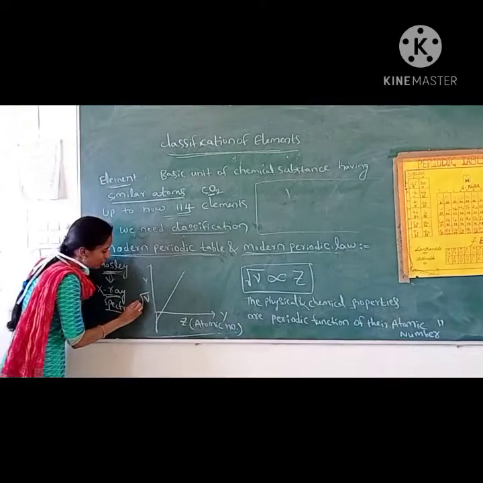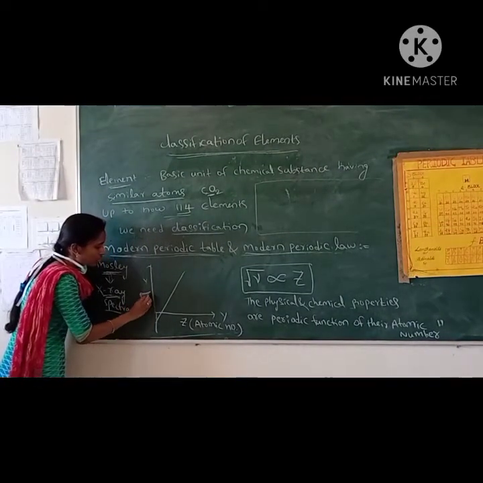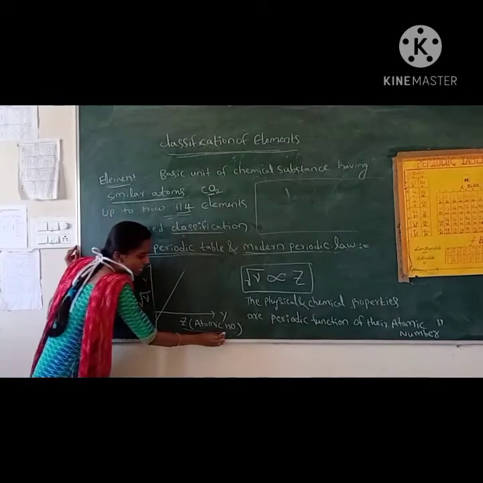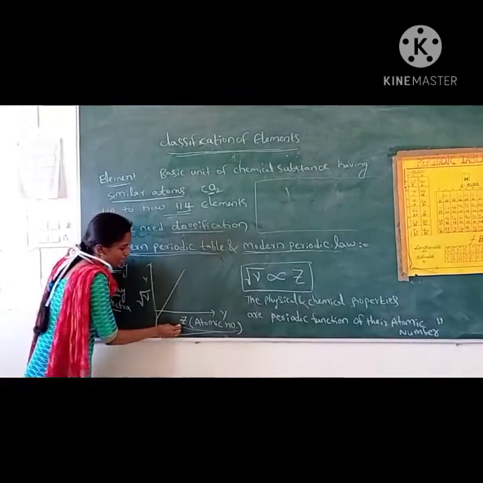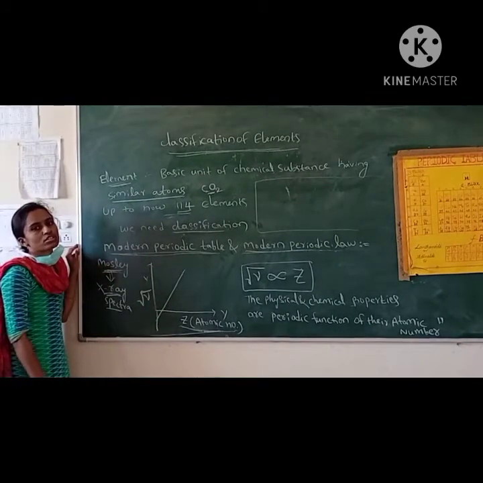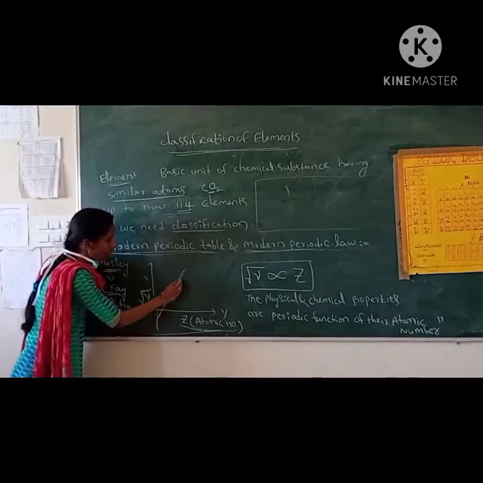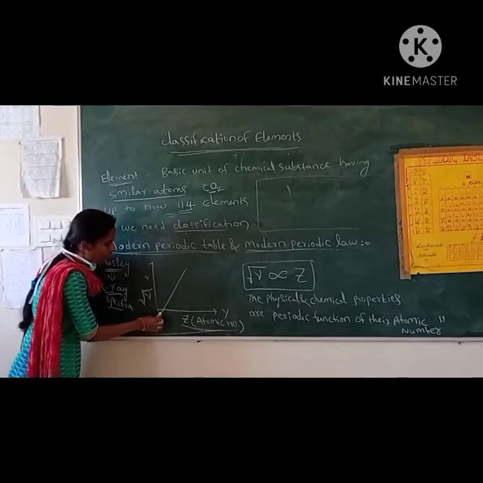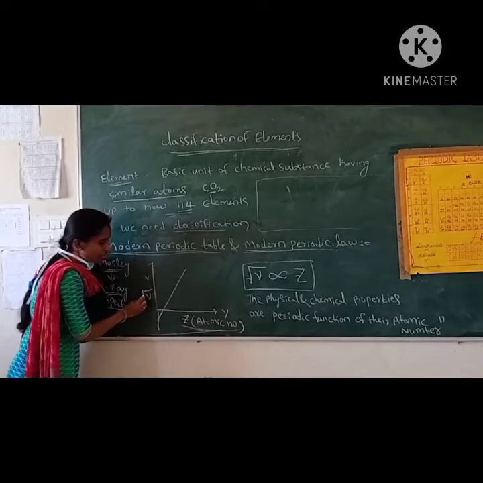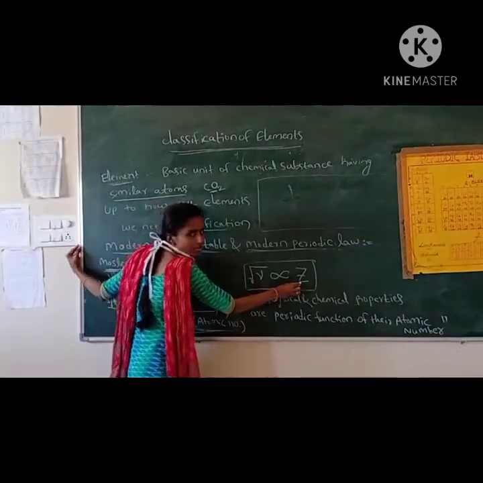Atomic number means the number of electrons or number of protons. Here the line passes through the origin and frequency is directly proportional to the atomic number of the substances.